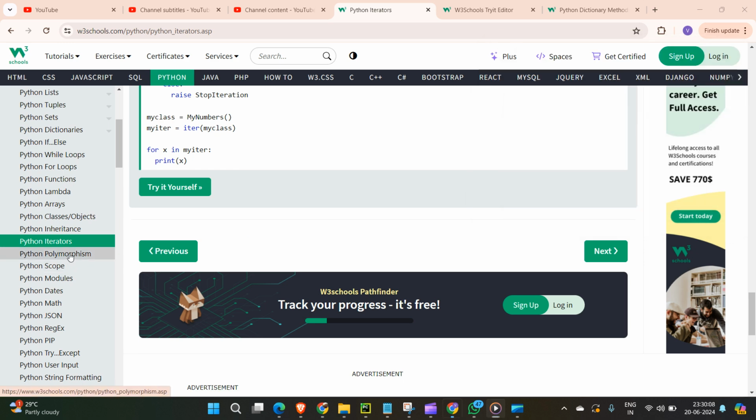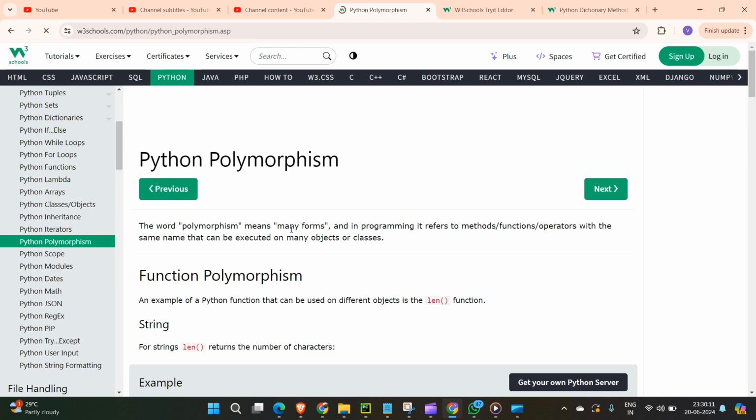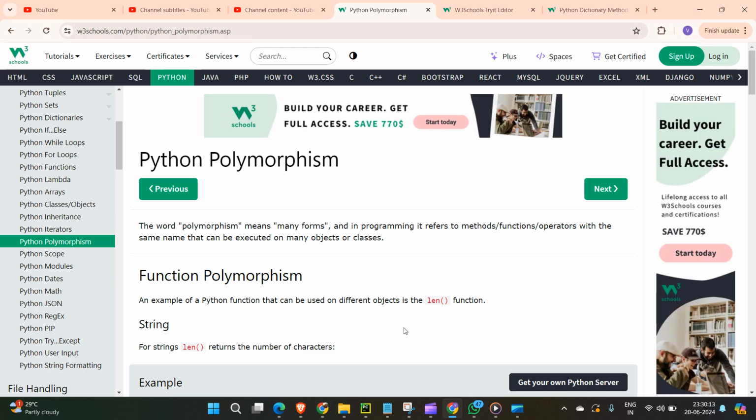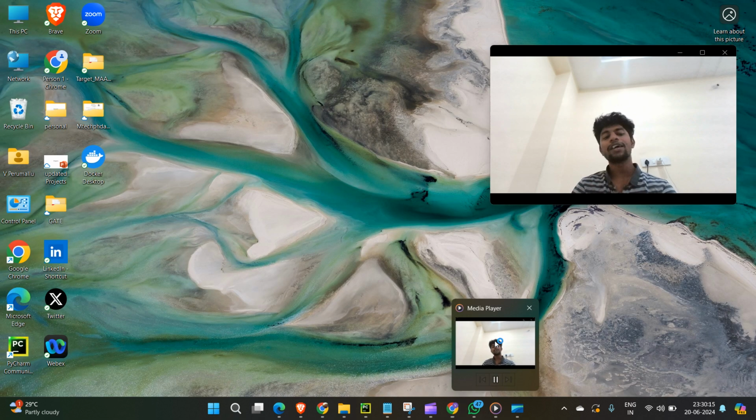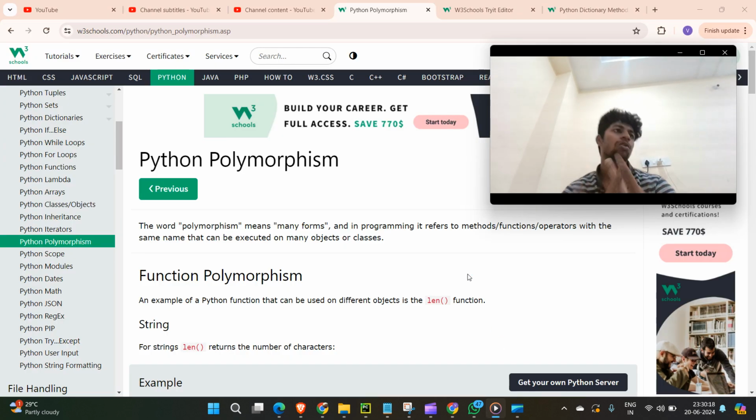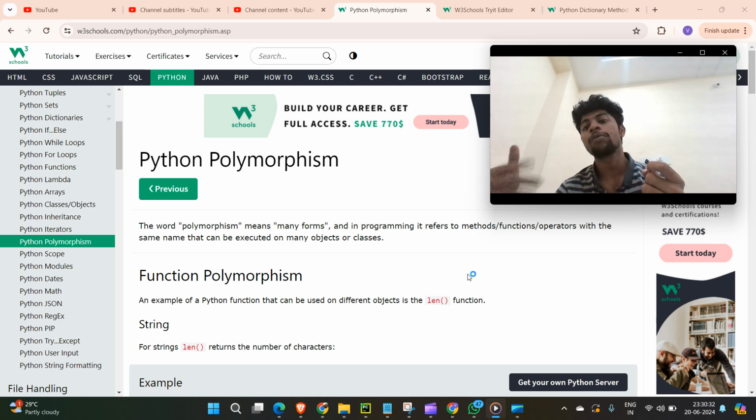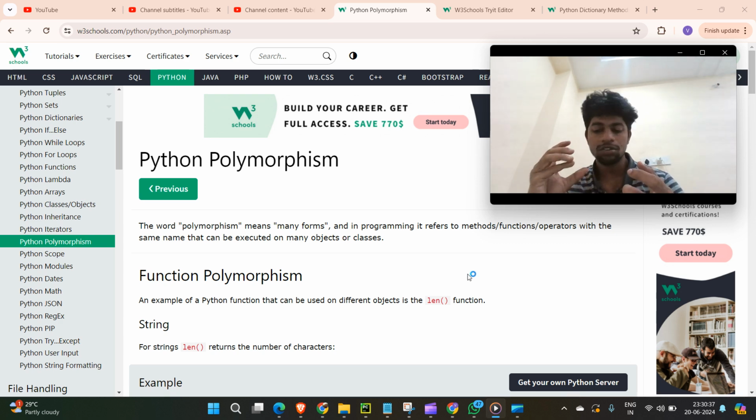Then polymorphism. Poly means many, morphs means forms. In a program you have many methods actually, and there are situations where the method name will be the same. In that case, how you can manipulate, that is the concept of polymorphism. There are techniques like you can increase the number of arguments you pass for a particular method. You can change the logic of the function. Then also you can do this polymorphism step.